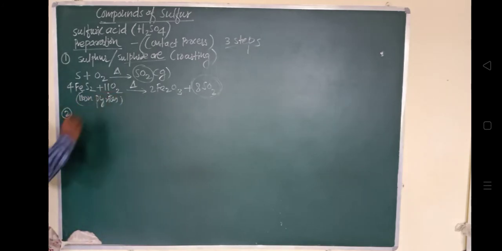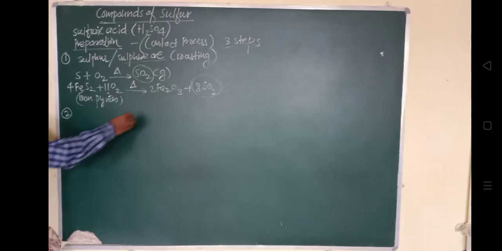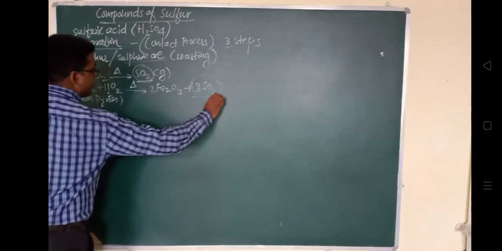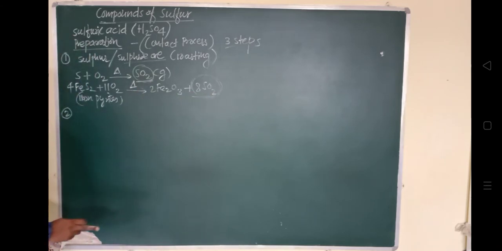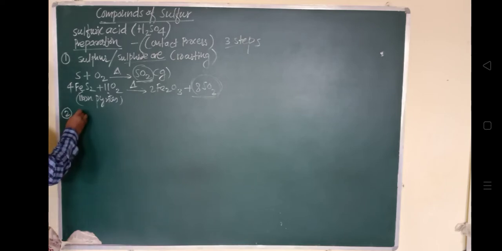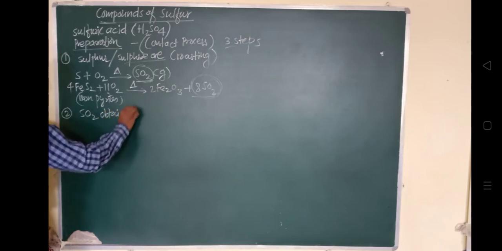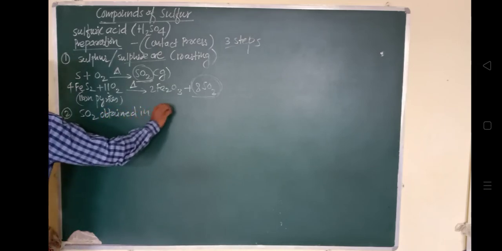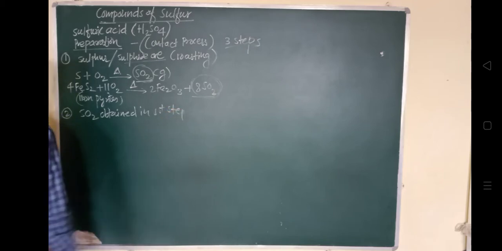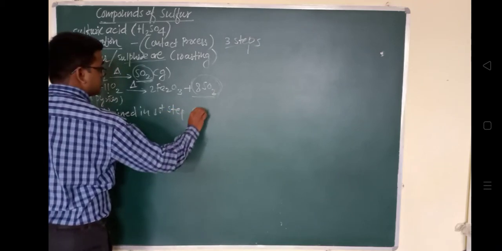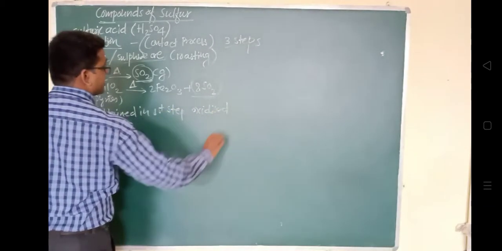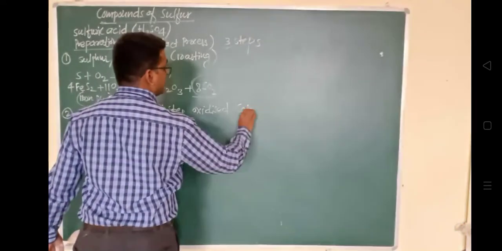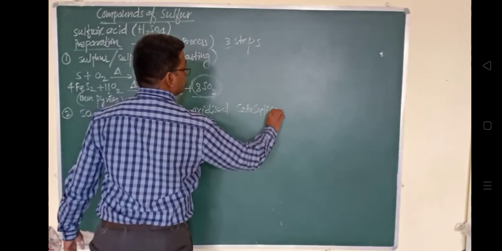So when we get the sulfur dioxide, in the second step this sulfur dioxide is oxidized. Whatever sulfur dioxide is obtained in the first step will get oxidized catalytically, by using a catalyst.